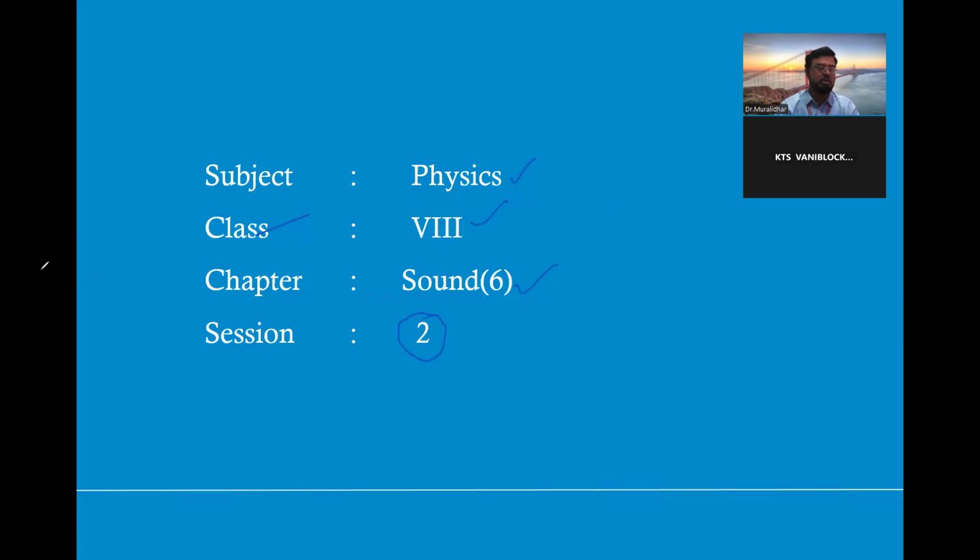But before that, let us rewind, let us review, let us recall what we learned in the first session.